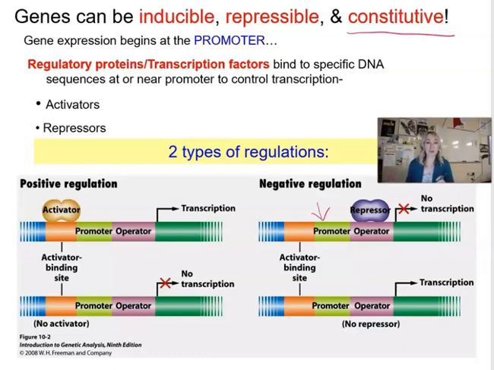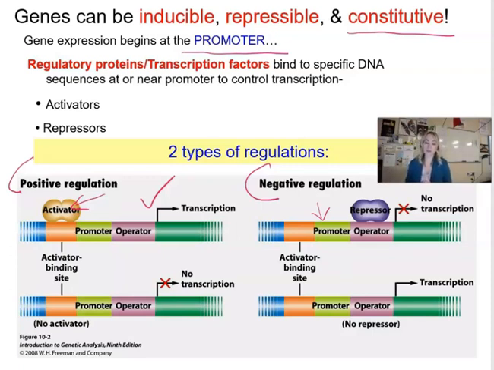So gene expression always begins at the promoter level, and we talked about that in the previous lecture, how transcription factors recruit RNA polymerase and initiate transcription. So we have two types of regulation here: a positive regulation and a negative regulation. Positive regulation means we need an activator protein, and this activator protein will bind to a specific regulatory sequence of DNA, recruit other transcription factors, recruit RNA polymerase, and transcription is on. You have to have that activator, so it's a positive regulation.